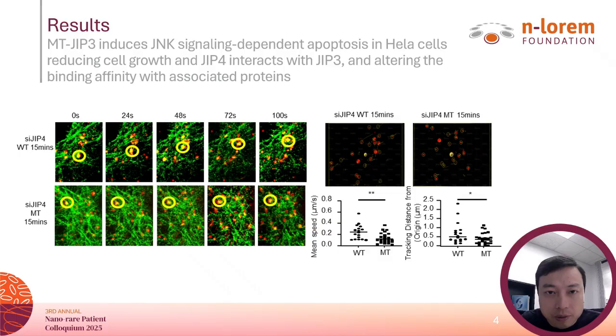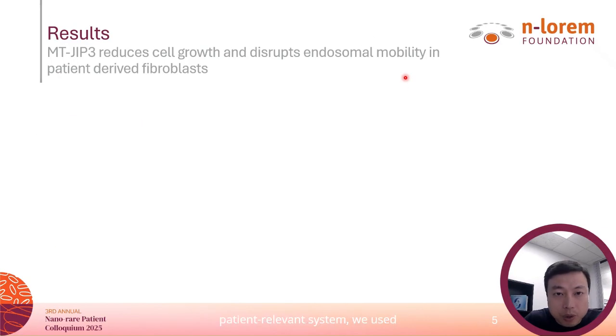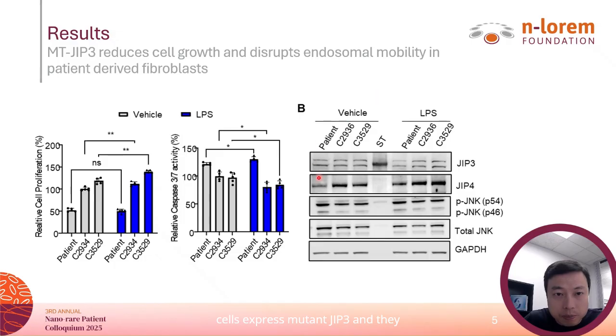To validate these findings in a patient-relevant system, we used fibroblasts from a patient carrying the R578C mutation. These cells express mutant JIP3 and show reduced proliferation and increased apoptosis compared to the control cells. Unlike control cells, patient fibroblasts did not respond to LPS stimulation, and phospho-JNK was not increased by the LPS treatment, but we could still see higher JNK signaling activation in the patient cells compared to the control cells.